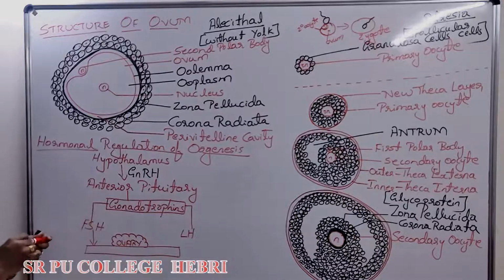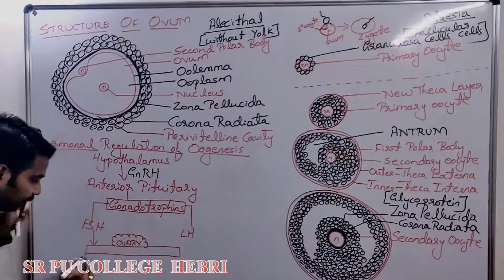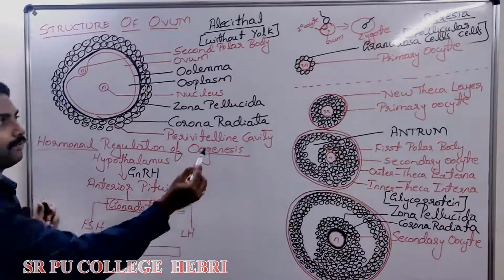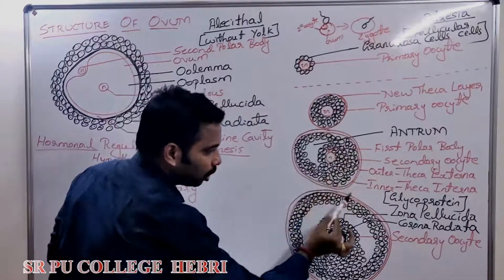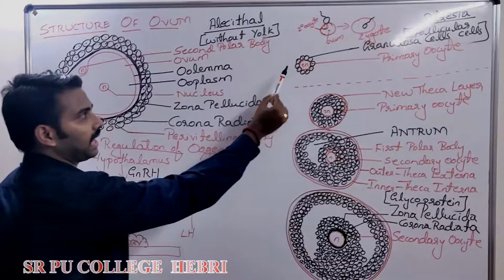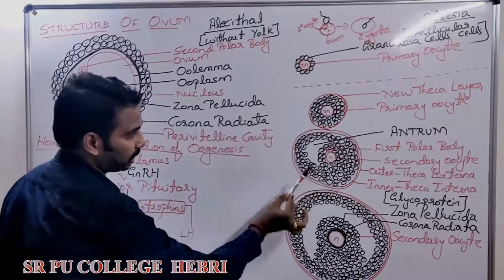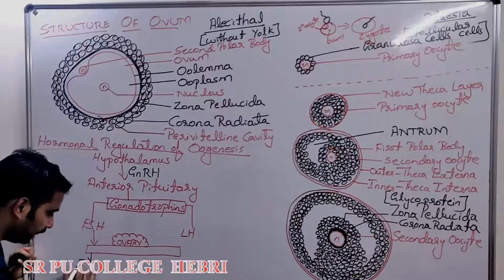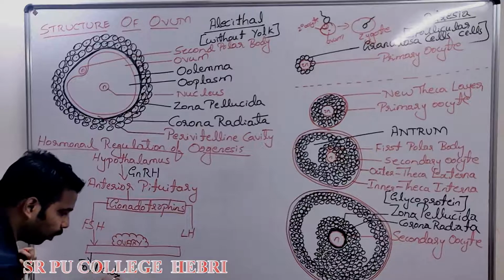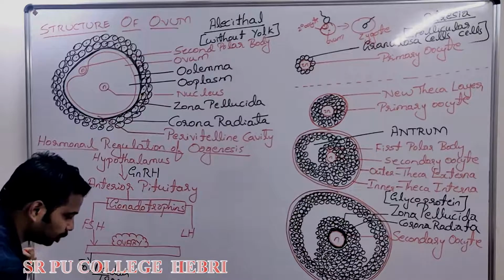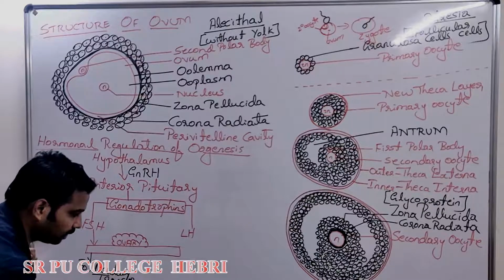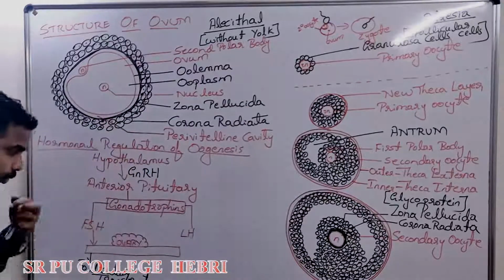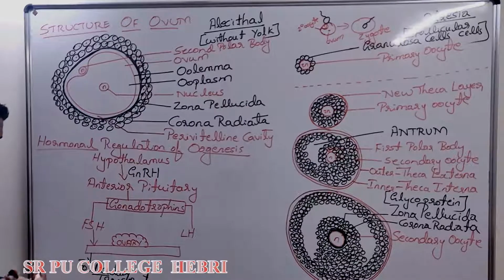FSH acts on the ovary and helps in, what are the functions of FSH? Once FSH acts on the ovary, FSH helps in the growth of the follicles, that is primary follicle to secondary follicle to tertiary follicle to Graafian follicle. Inside the ovary, it helps in point number 1, follicular transformation, or you can write: growth of the follicle from primary follicle to Graafian follicle under the influence of FSH. Very important.